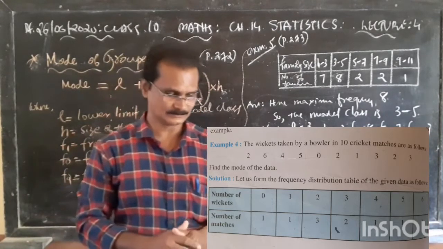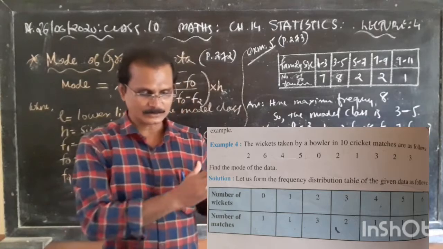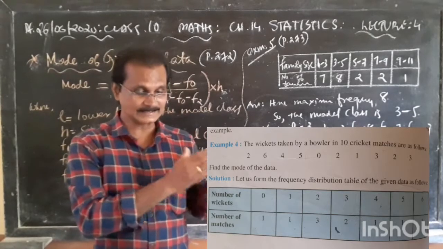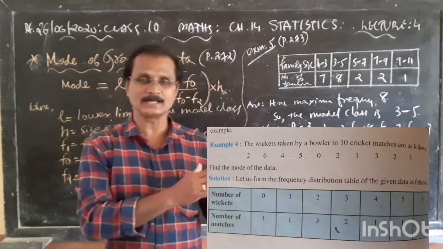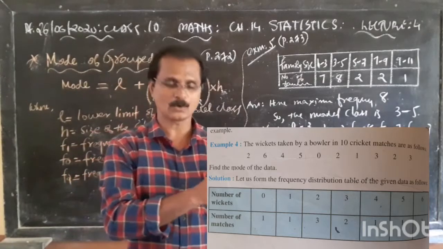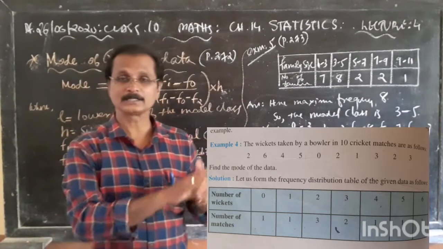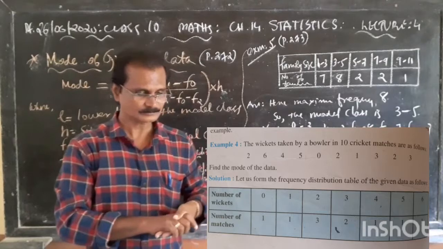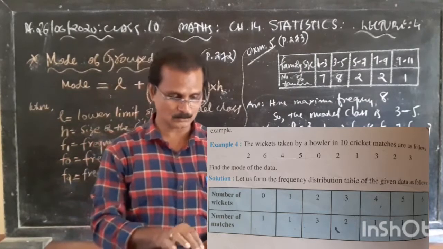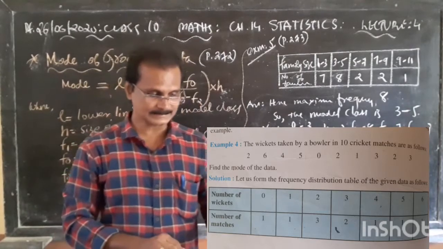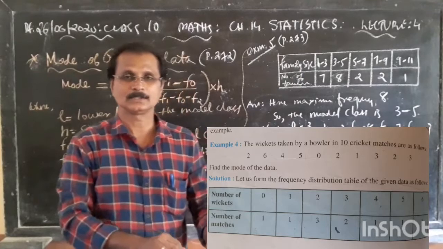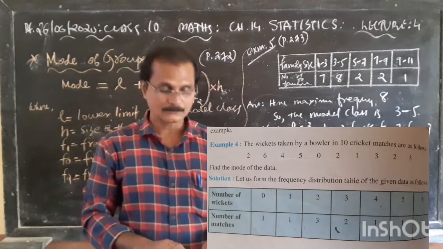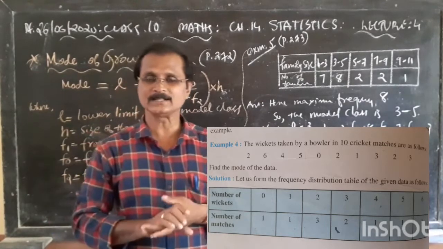Look at the table. In 10 cricket matches, in each match a bowler obtained a number of wickets. The columns given are number of wickets and number of matches. First match, no wicket, that is 0 wickets.